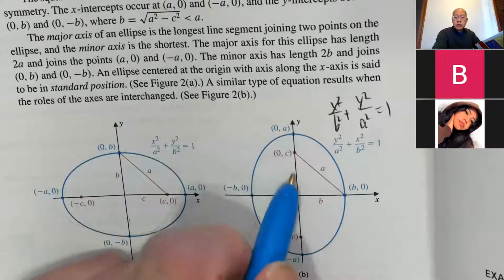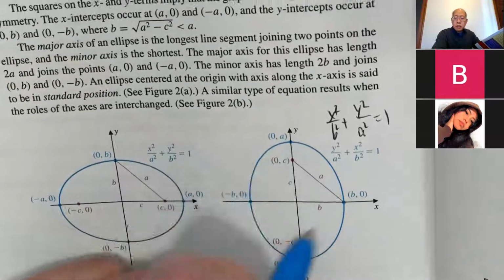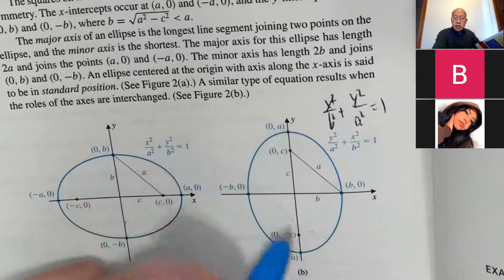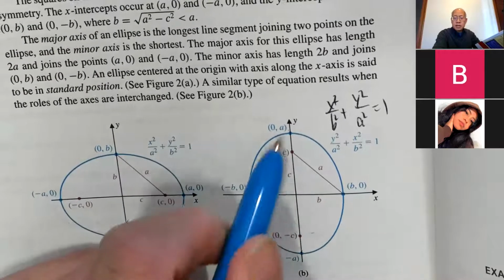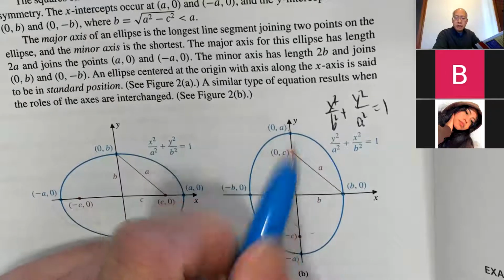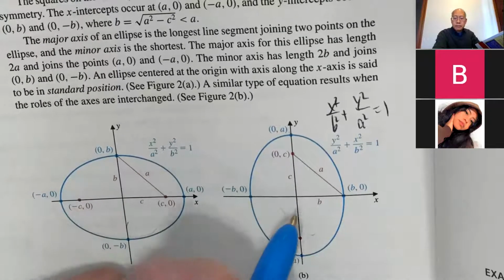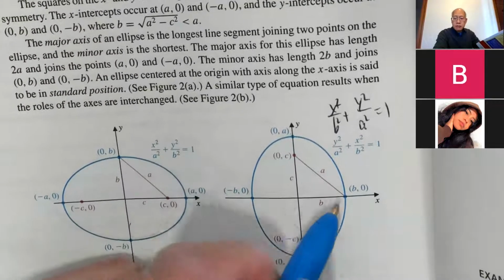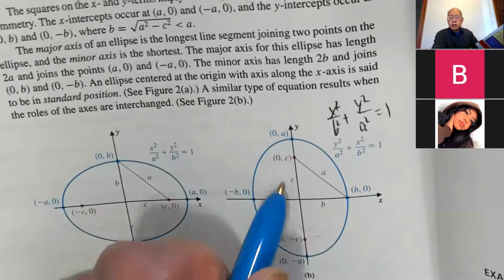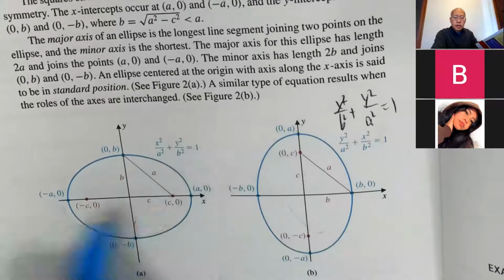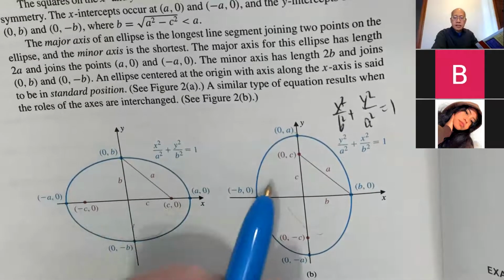Okay. So the picture looks like this if it's bulging vertically. These 2 points are then going to be called vertices, endpoints of the major axis, minor axis. And now here's the picture. B, C, A. Notice the 2 foci. The 2 foci are always along the major axis.